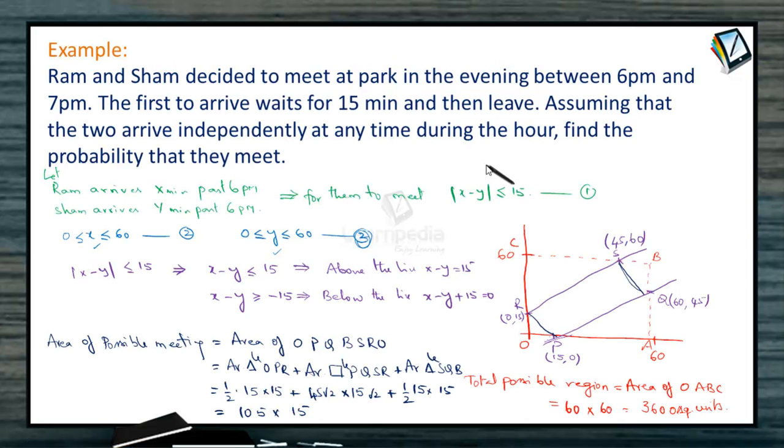Now if you observe this problem, we have evaluated a region which is a continuous portion. The person can enter at any time between 6 and 7 p.m., so their possibility region is a continuous region. It's not a finite number of points of favorability, right? But when we calculated this total area which is favorable to their meeting by the total possible area of their arrival, therefore this is clearly following the example of geometrical probability, right?